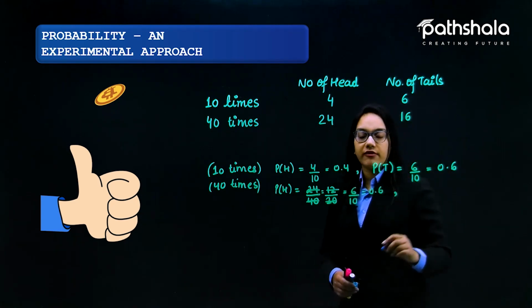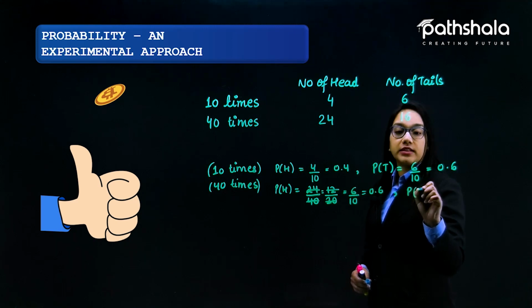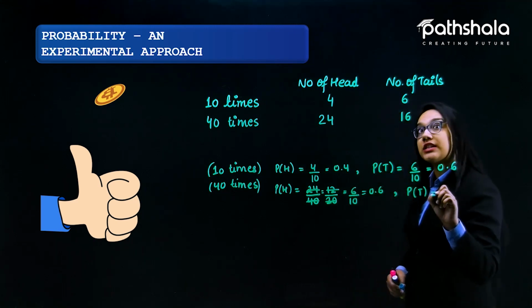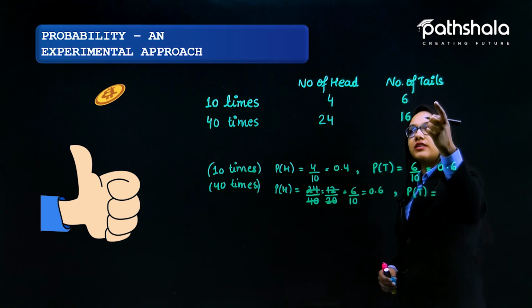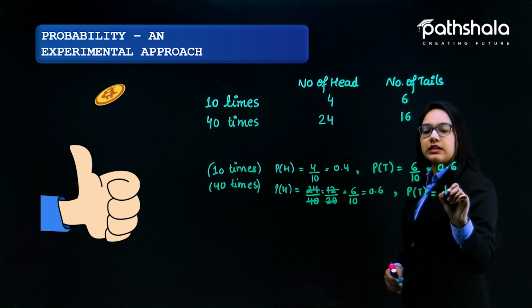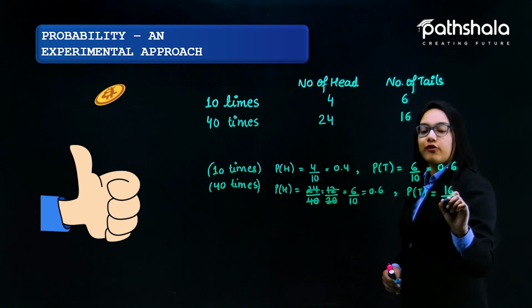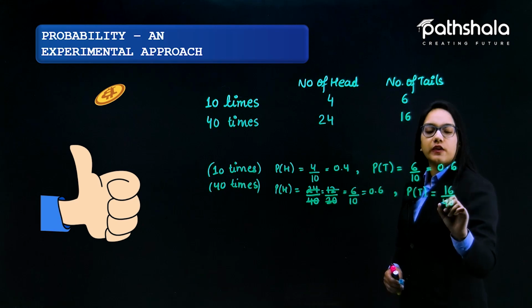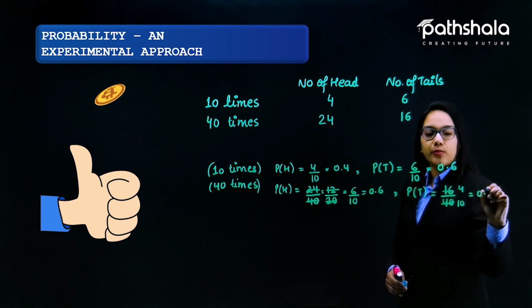Further, the probability of getting a tail would be 16, the number of tails, out of 40. If I sort it out, this would be 4 by 10, and this is nothing but 0.4.